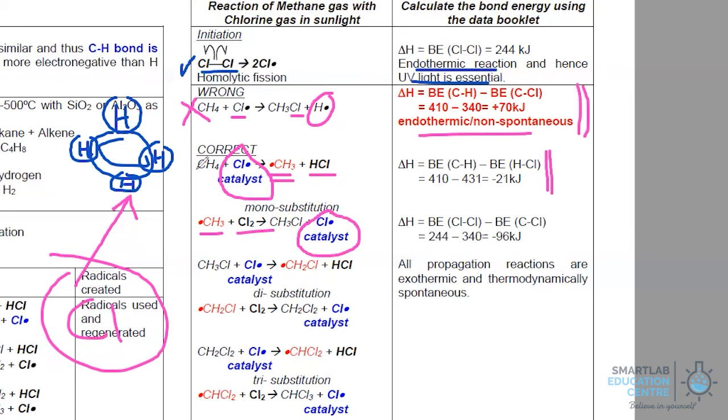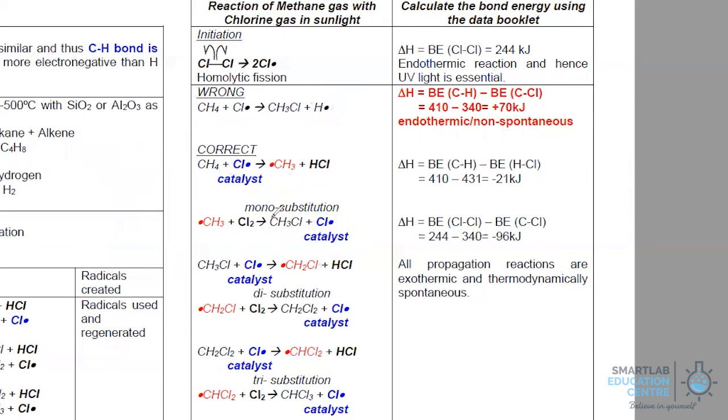to become halogenoalkane. The other terms that we want to highlight is that in free radical substitution, you may have mono substitution. In mono substitution, what you get is that you will produce CH3Cl from CH4. Di substitution means two of the hydrogens are now replaced by Cl. So the product that you get is your CH2Cl2. In tri substitution, you start with CH4 and you end up with CHCl3.